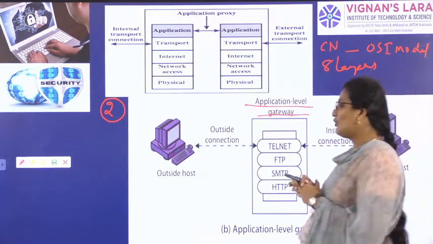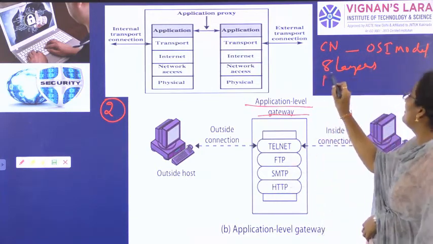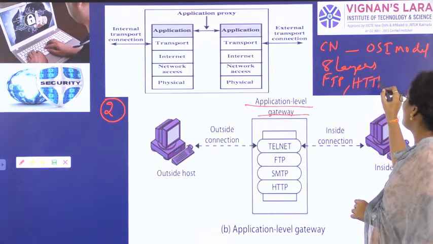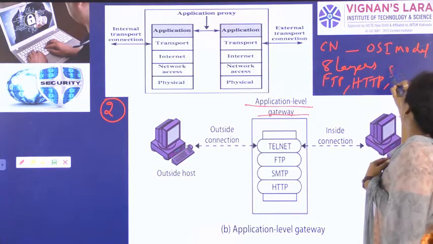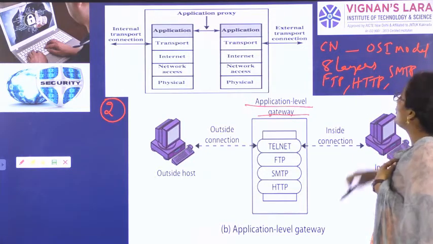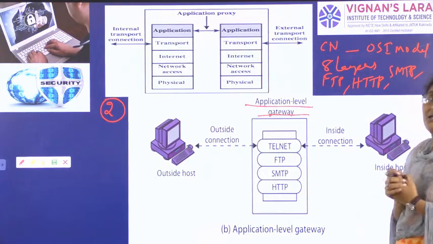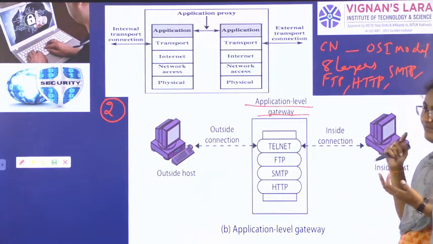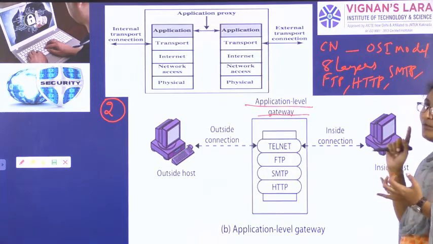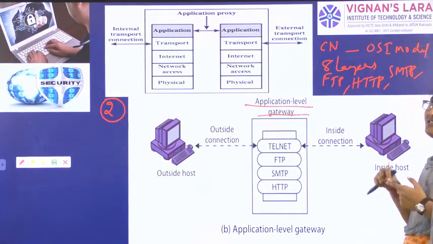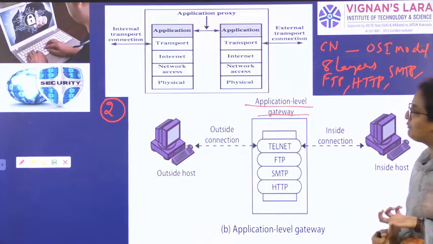So what are the protocols we will have in application layer? File transfer protocol FTP, hypertext transfer protocol HTTP, simple mail transfer protocol SMTP. Like these protocols we will have in application layer. So we know what is a computer network, we know what is an OSI model, we know we have 8 different layers also, and each layer has its own properties and importance.